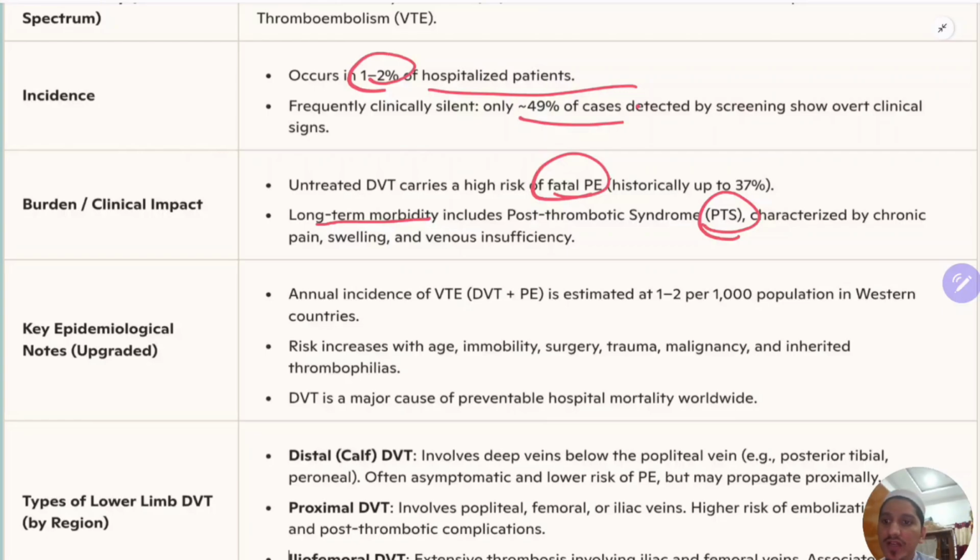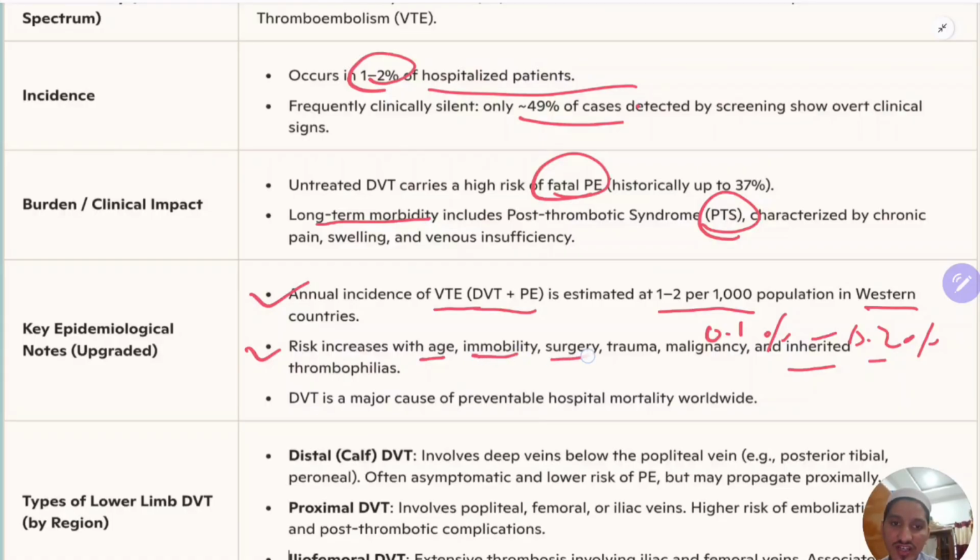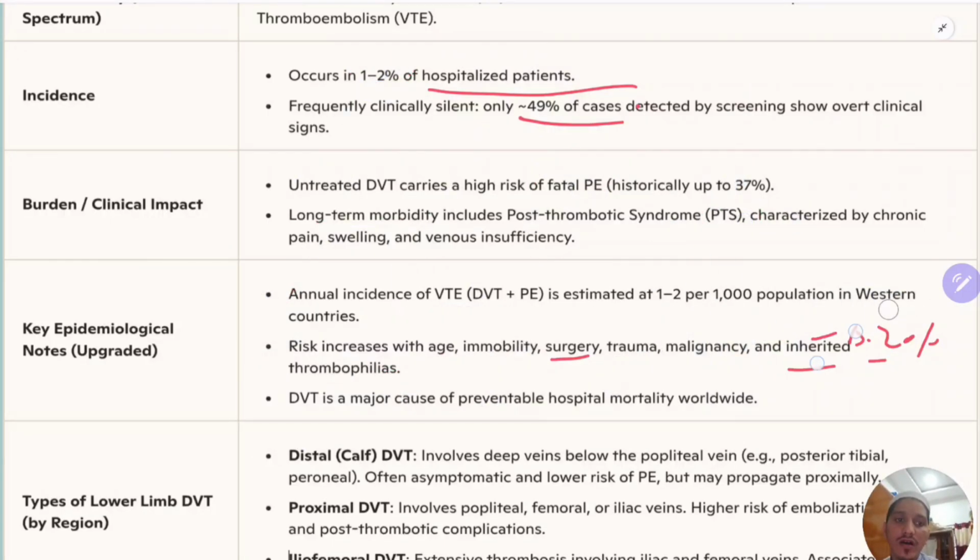Now key epidemiological notes: the annual incidence of DVT plus pulmonary embolism, nothing but venous thromboembolism (VTE), is 1 to 2 per 1000 population in Western countries, which is high actually. It is 0.1% to 0.2%. Risk increases with age. Remember, immobility, surgery, trauma, cancer, malignancy, and inherited thrombophilias. DVT is a major cause of preventable hospital mortality worldwide. So that's a brief on the epidemiology of DVT.